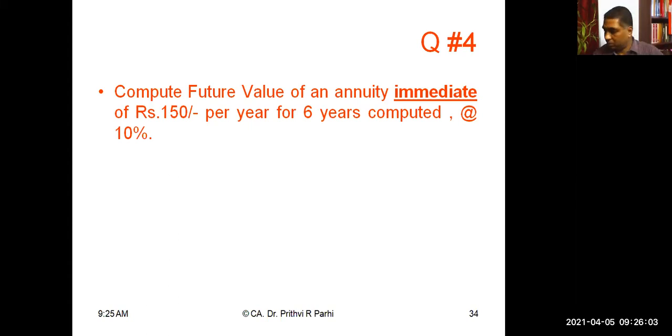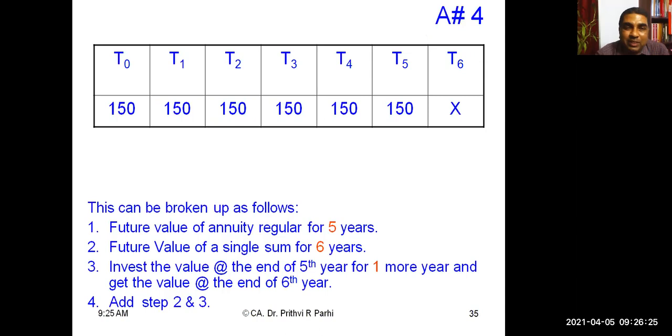Compute the future value of an annuity immediate of rupees 150 per year for 6 years computed at the rate of 10%. So, you know, this is the annuity immediate for 6 years. And the annuity table is for what? Annuity immediate or annuity regular? For regular. So what we will do, we'll write 6 payments, 6 years. Payment structure will be like this.